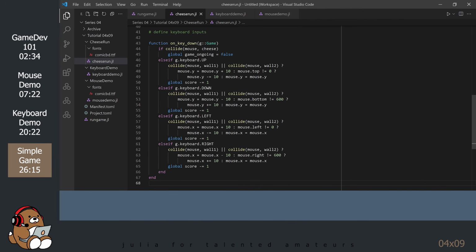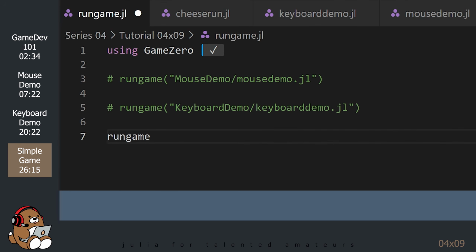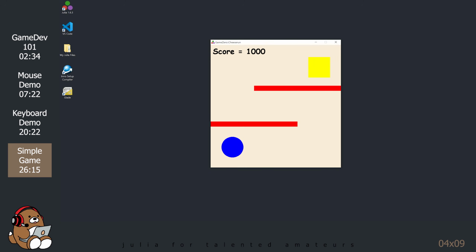For now, save your file and let's take a look at what we just created. Go to the run-game.jl file and comment out the line for the keyboard demo. And add a line to run the cheese run game. If you're seeing what I'm seeing, then congratulations! You have made your first video game using Julia.